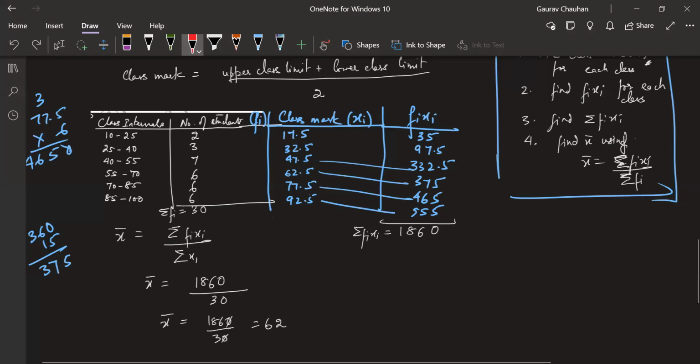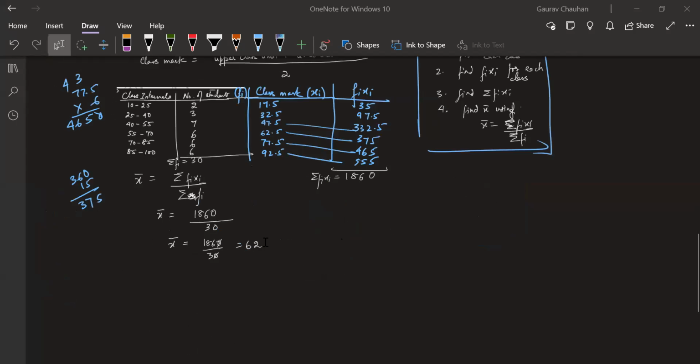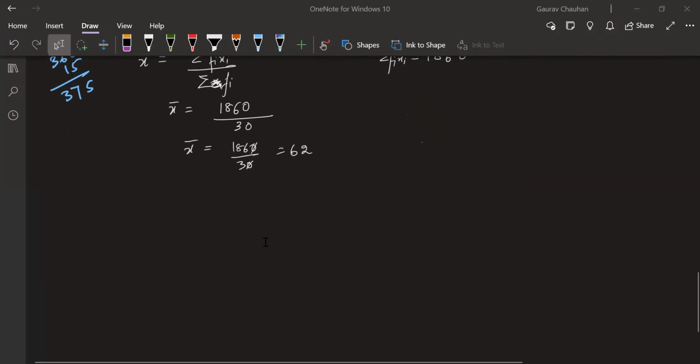Sorry, make this correction. This is sigma fi. Okay, this is sigma fi. Mohansa, make that correction. Yeah? Yes, sir. Okay, now I want you to put the side heading as assumed mean method. We're going to use the same question, and since half the calculations are done, it will not take a long time. Assumed mean method.